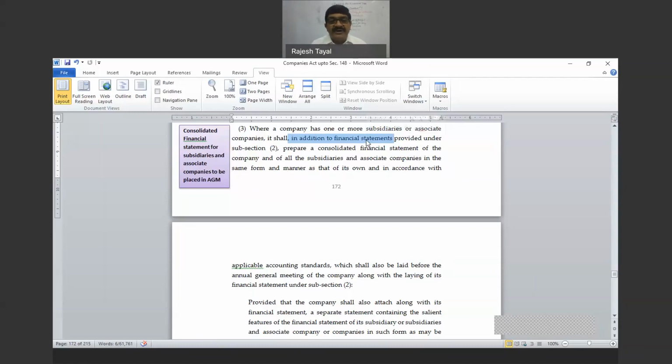Prepare a consolidated financial statement. I'm reading there: prepare a consolidated financial statement of the company and all of the subsidiaries and associates in the same form and manner as of its own. What is a consolidated financial statement?